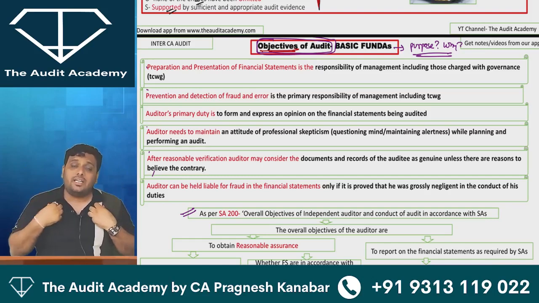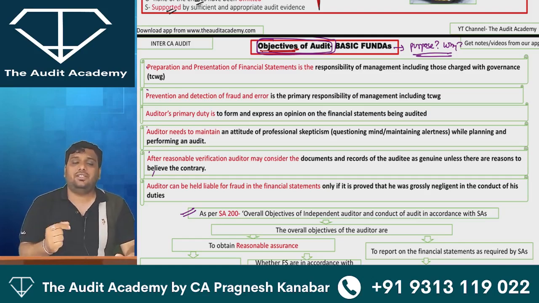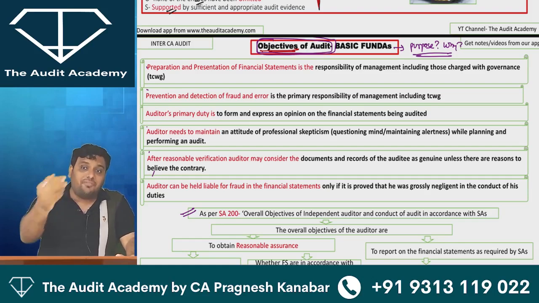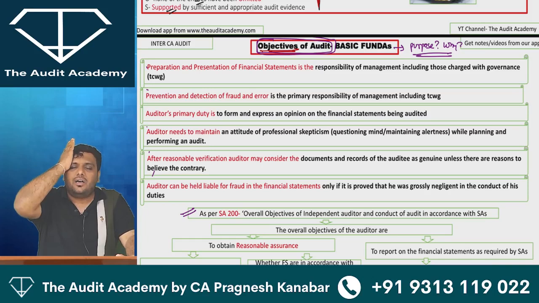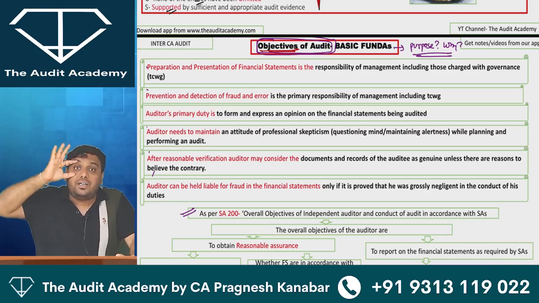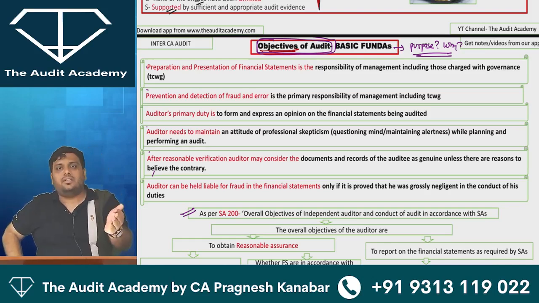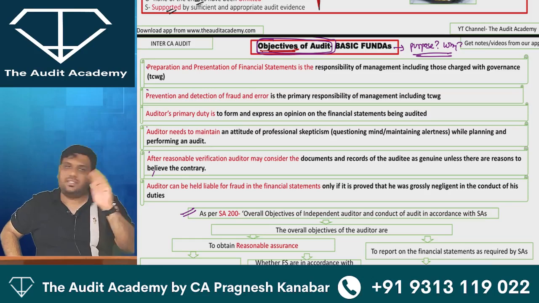Auditor is a professional examiner. His main task is to examine the financial statements and express an opinion. However, while examining, auditor is expected to maintain alertness. And if he finds something suspicious, then he is expected to investigate.